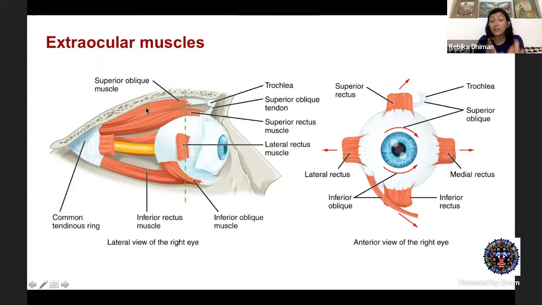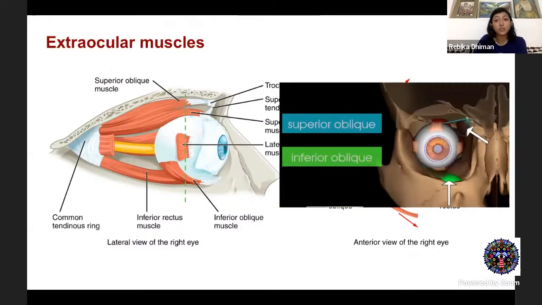Now, recti itself is actually a Latin word which means direct. Why do you call it? Because as you can see, it has a direct path from the origin to the point of attachment. Unlike your oblique muscles, which as the name suggests, are oblique. And why do you call them so? Because they have a much more angular pathway. Starting from the origin to its insertion, it's kind of angled. And you see how different it is from the recti.